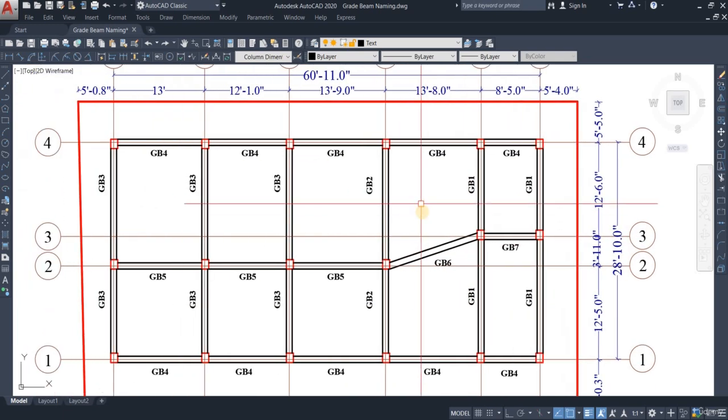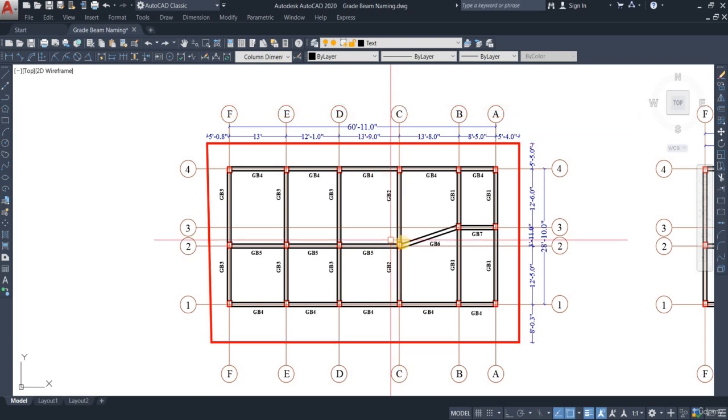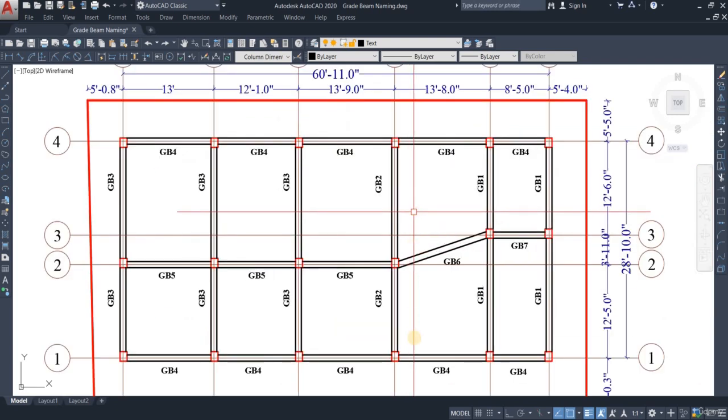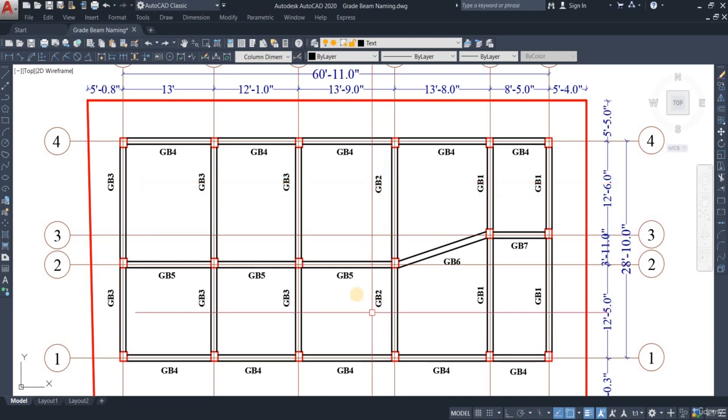Then when we move on to our C, there we go. You can see that the column to column spacing for A, B, and C are not similar. It's different. So the beams in C will have a different name even if they share the same size and rebars as GB1, because they have a different spacing. That's why they're going to be called GB2.